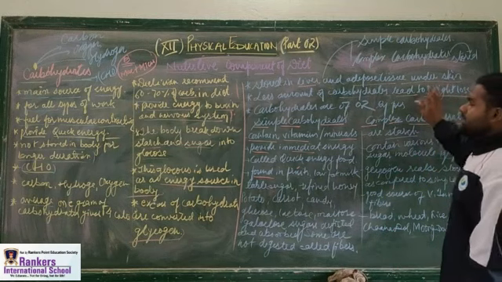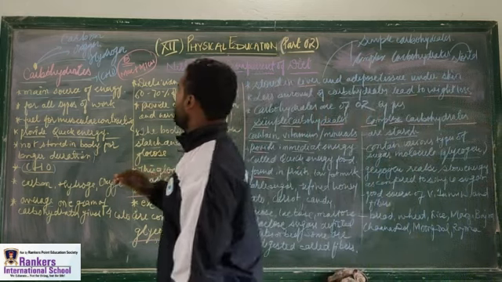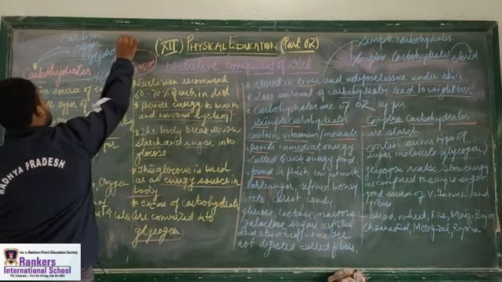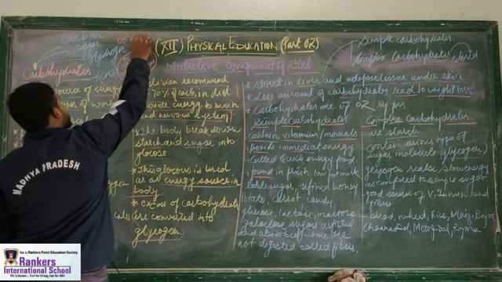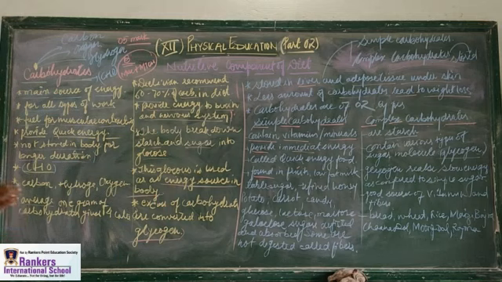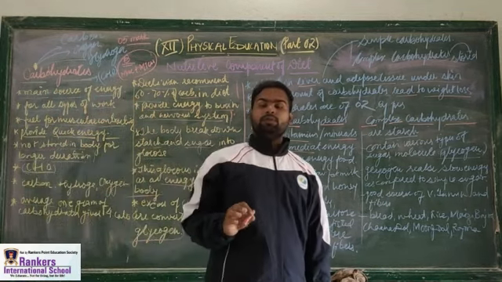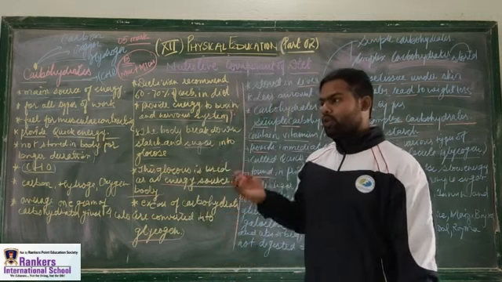Now let us see the important terms and why this topic is important. It is very important as it is a 5 marks question. How many marks does it consist of? It's a 5 marks question and it is very important. And from this topic there are always 1 to 2 MCQs.